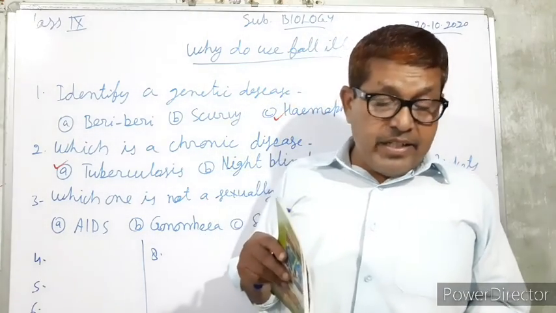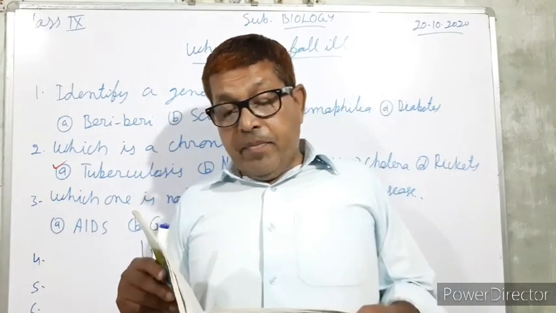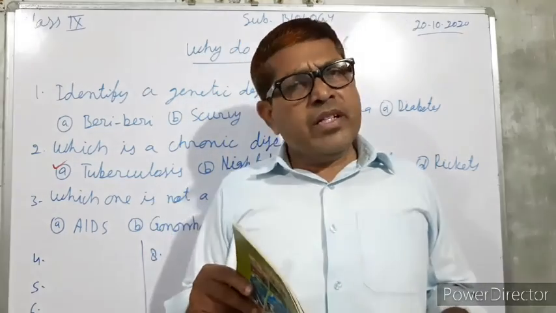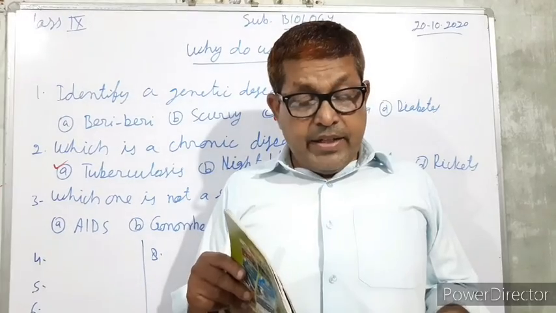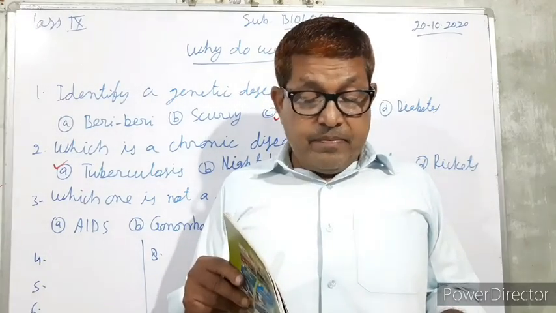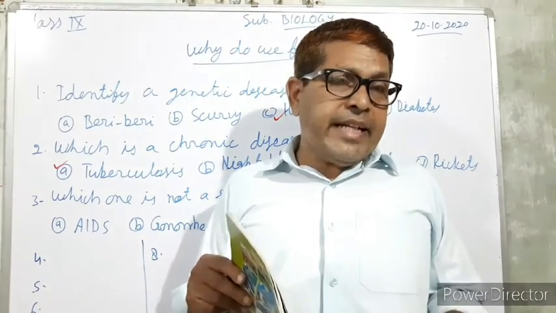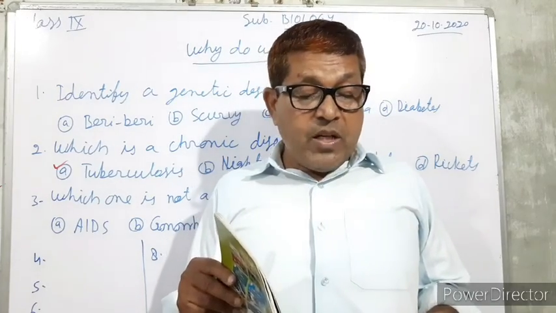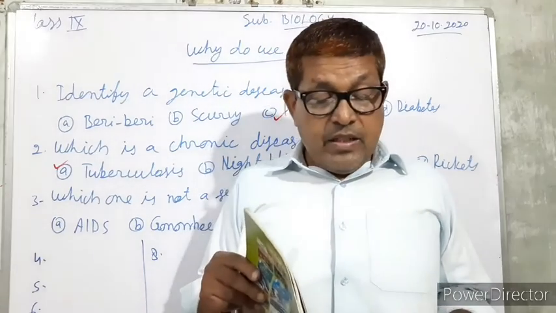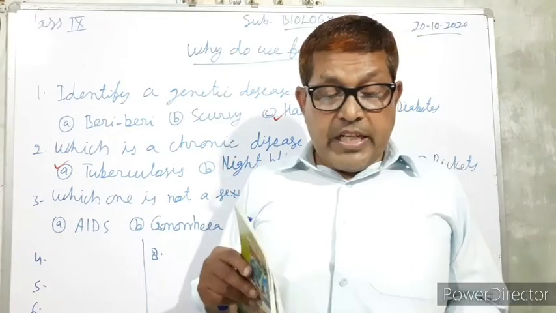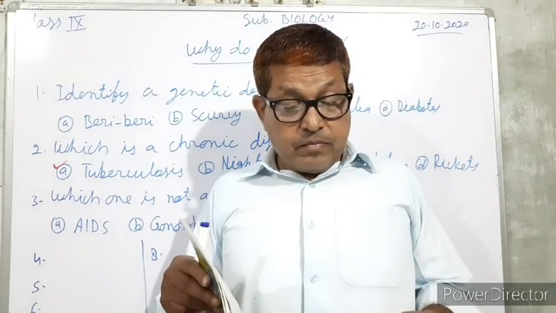Ascaris causes ascariasis. And bacteria cause so many bacterial diseases. So here Leishmania will be the correct option.